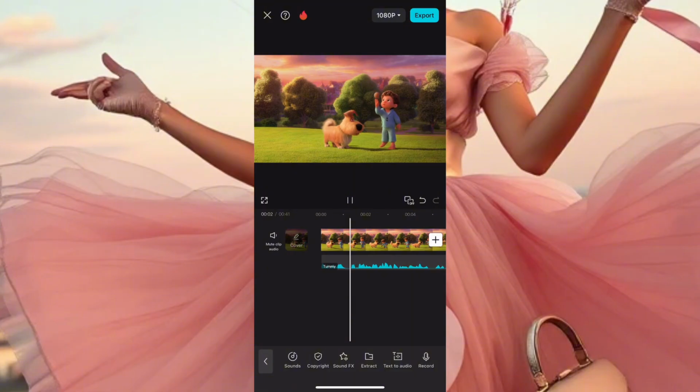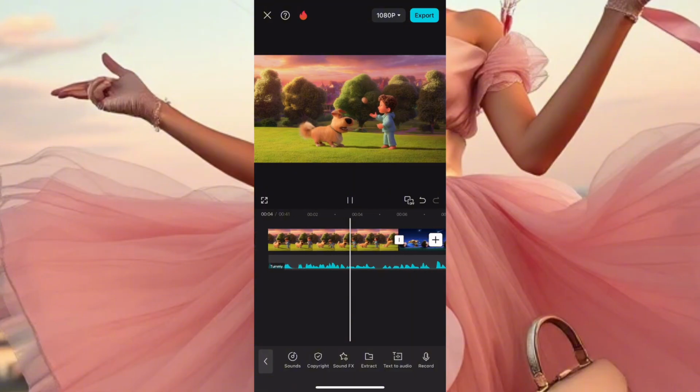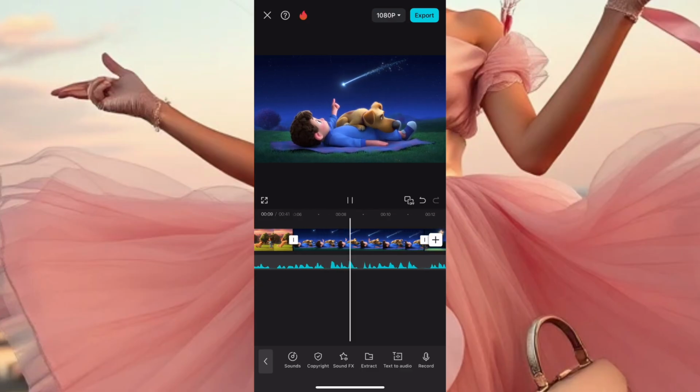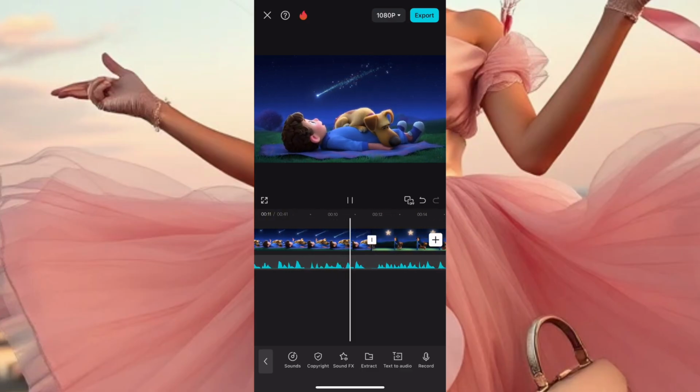Once upon a time, in a quiet little village surrounded by tall green trees, lived a cheerful boy named Timmy and his best friend, a fluffy golden dog named...